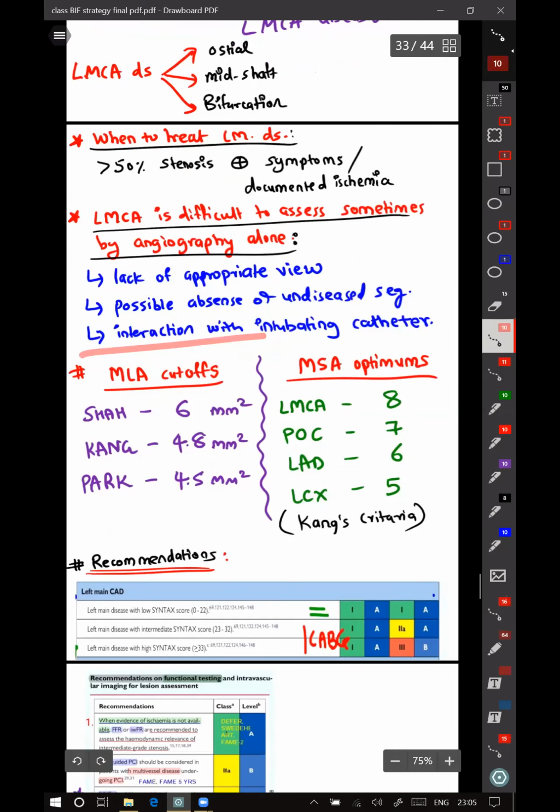The cutoffs, as I mentioned above, also the MLA, these cutoffs are ischemic cutoffs, and these are after stenting optimization cutoffs. So for ischemia, in the Asian population, 4.8 and 4.5 for LMCA, and after doing a stenting for different regions of the bifurcation, these are the cutoffs. For LMCA, it is 8. For region of confluence, it is 7. For LAD, it is 6. And for LCX, it should be minimum 5 millimeters. This is also called Kang's criteria because it was studied in the Kang et al. study.